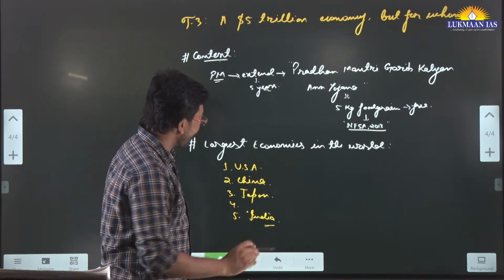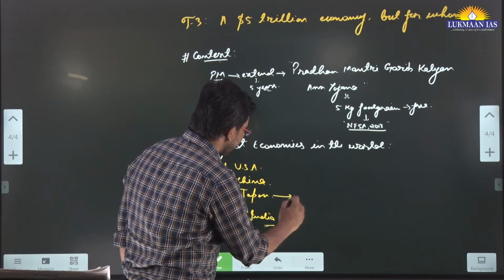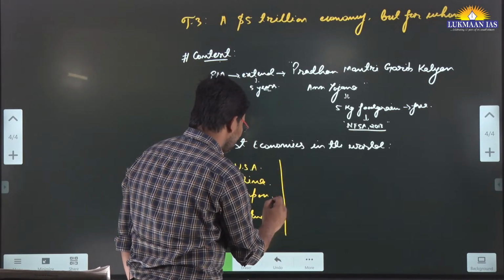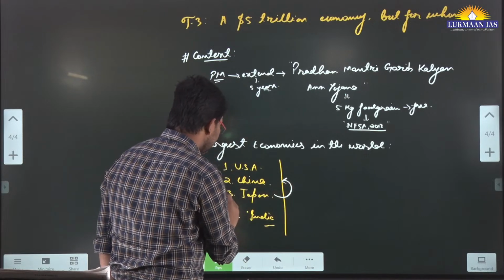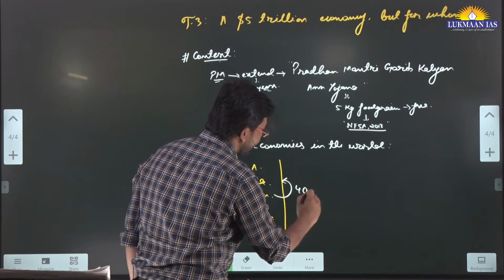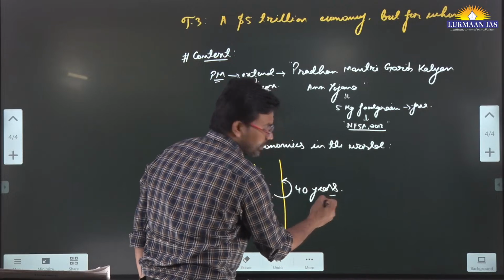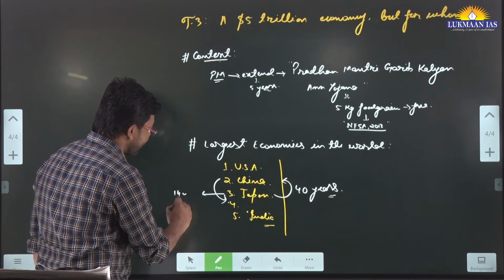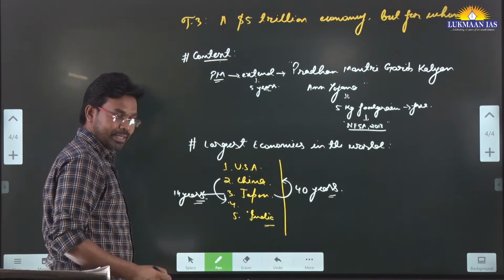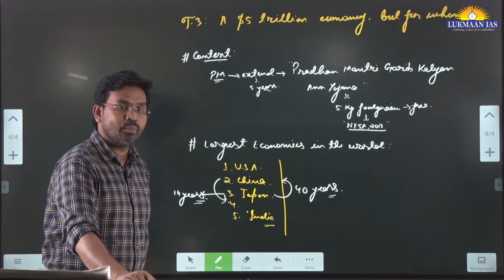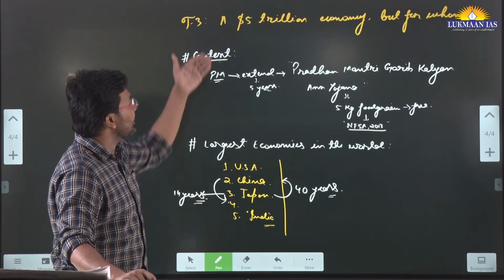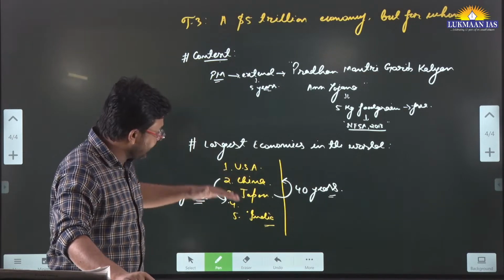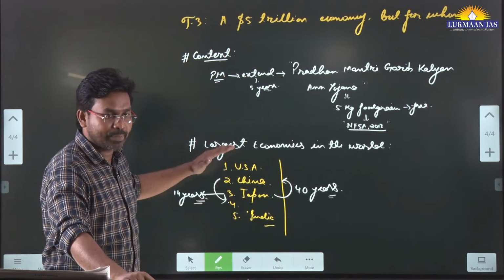So here in this article, the author says that Japan has been the second largest economy. I mean, Japan was earlier over here, China was here, and Japan held this status for 40 years. Now Japan has moved to the third place, and it is holding this place for the last 14 years. But the government of India wants to make the country a $5 trillion economy. We want to go up this particular ladder.